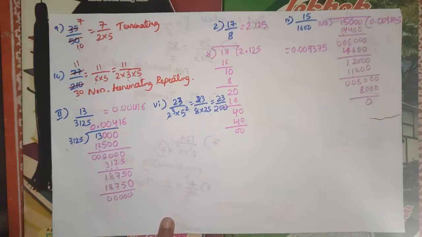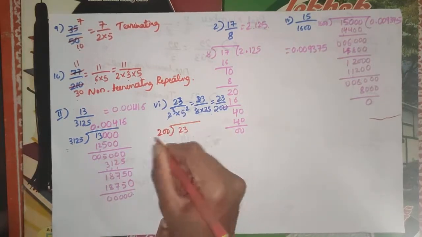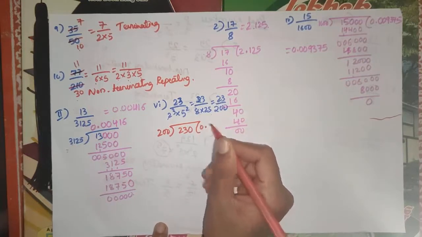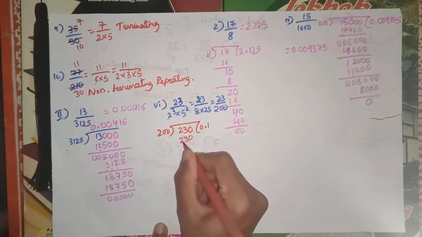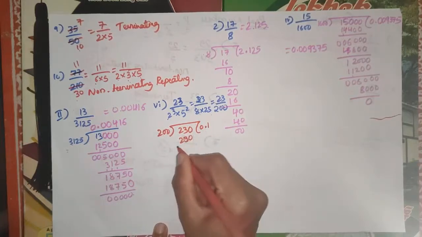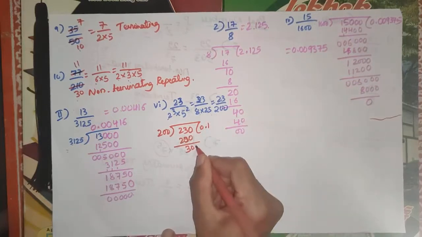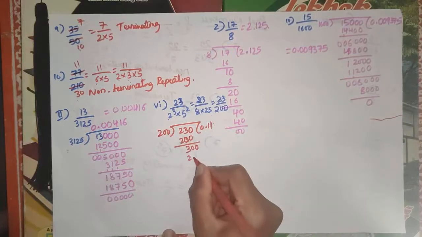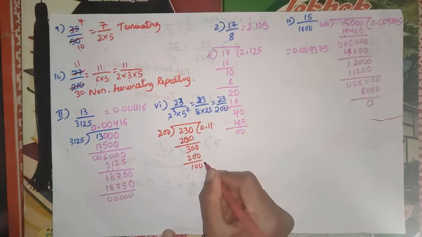So here 200 divides 23. It cannot divide, so here I take 0 point. Then here 1 into 230, sorry, 201 into 200. So we have 30. Again it cannot divide, I take one more 0. Again it is 1 into 201 into 200. Okay, we have 100. 100 means I take one more 0, 1000 there.